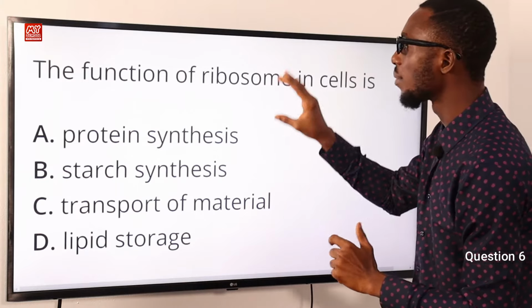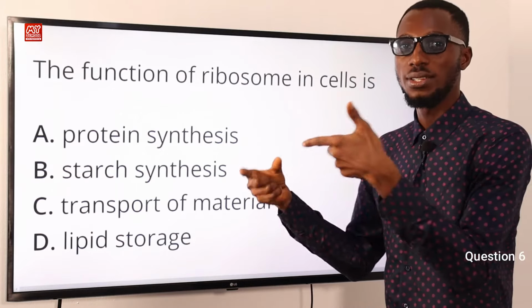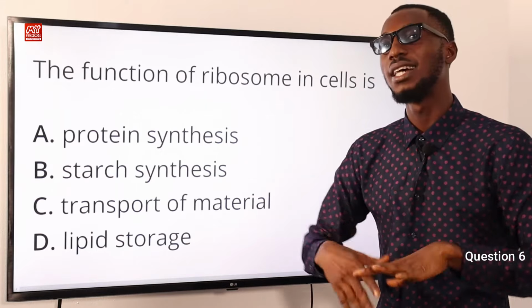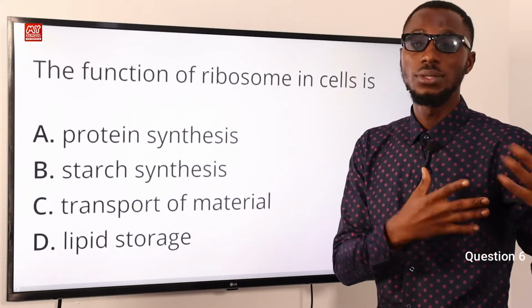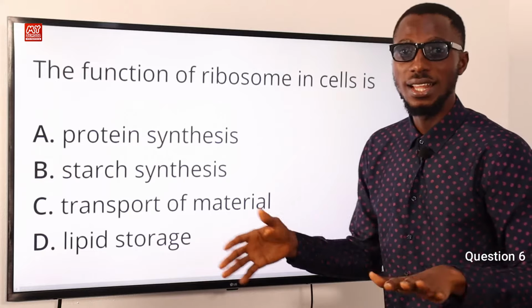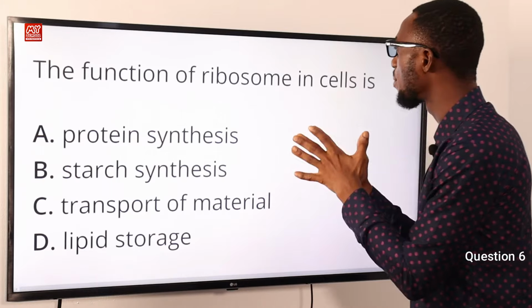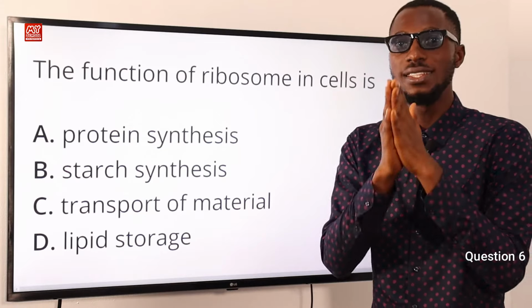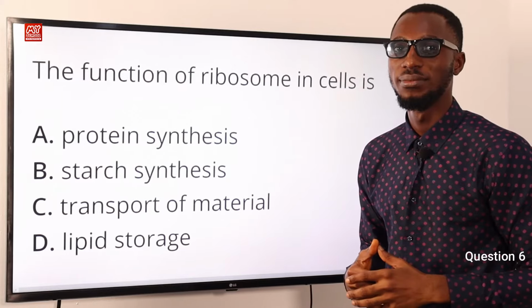As the ribosome synthesizes protein, the rough endoplasmic reticulum packages it and transports it, while the smooth is responsible for lipid and steroid synthesis. So going back to the question, the function of ribosome in cells is protein synthesis. So the correct option here is option A.